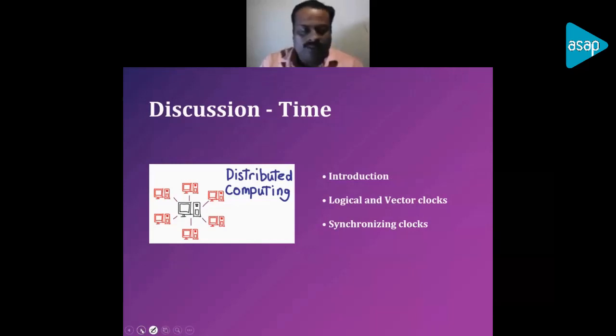Today we are going to discuss in brief the time management in the distributed system and the issues related to time synchronization. We are going to look at the introduction to clocks. Then we'll look at the different types of clock like physical clock, logical clock, and vector clocks. And we will be dealing with some algorithms which can overcome the synchronization issues in clock time. So these are the topics we are going to discuss today.